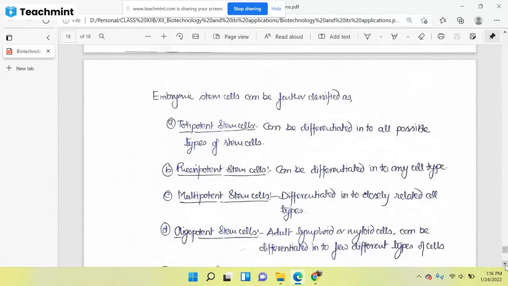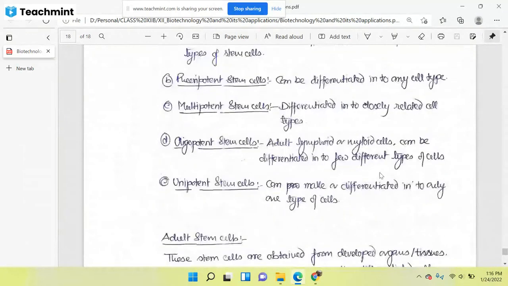When we are talking about the oligopotent stem cell, so adult lymphoid or myeloid cells can be differentiated into a few different types of cells. Lymphoid means the lymphatic system, and myeloid means RBC, WBC, and platelets. So if those stem cells can produce blood cells as well as lymph cells, they will be called oligopotent cells. You will have to remember these points.